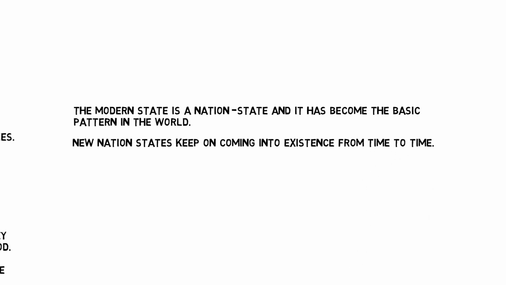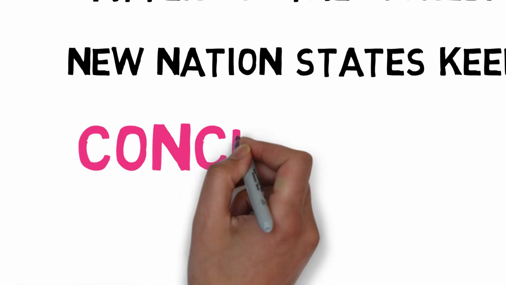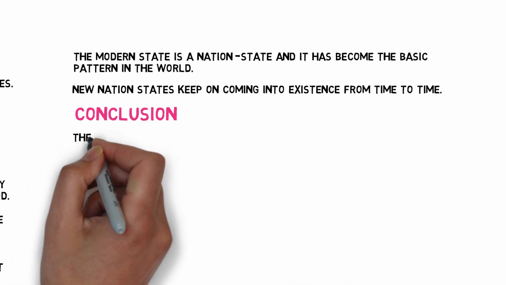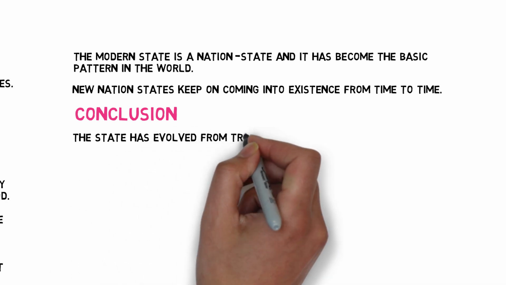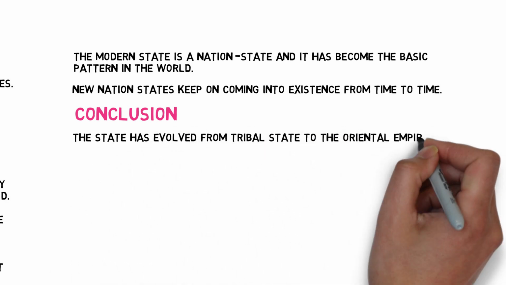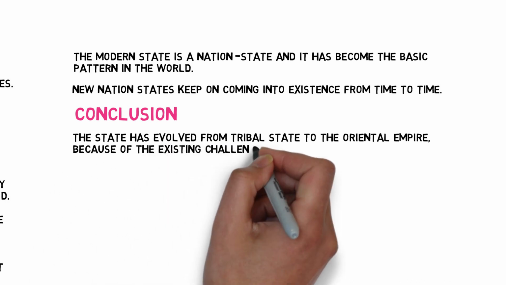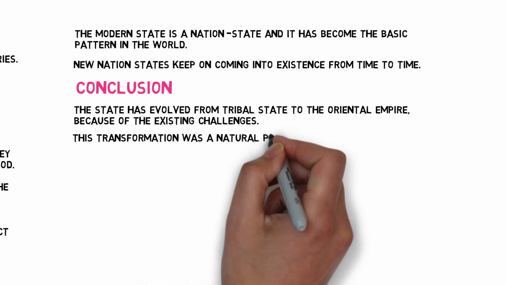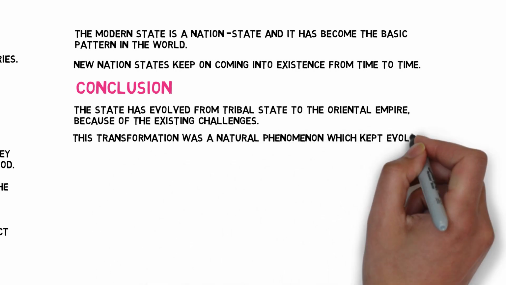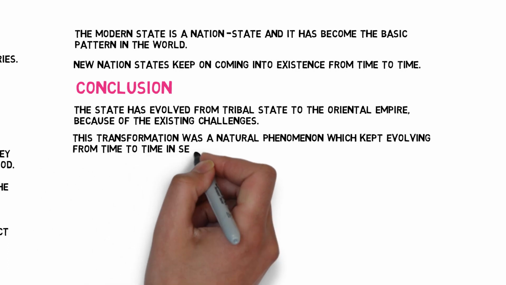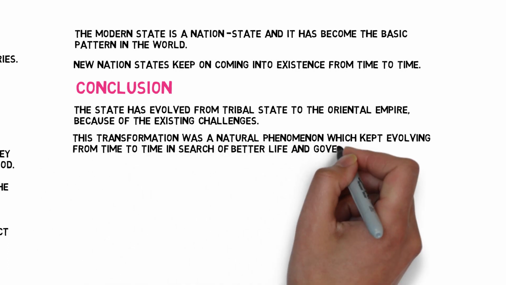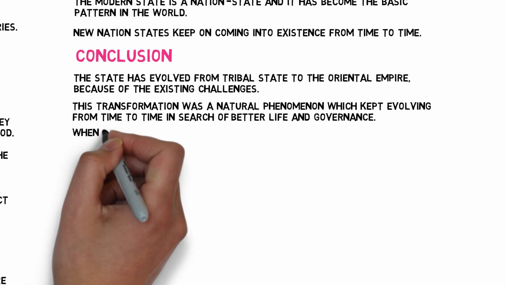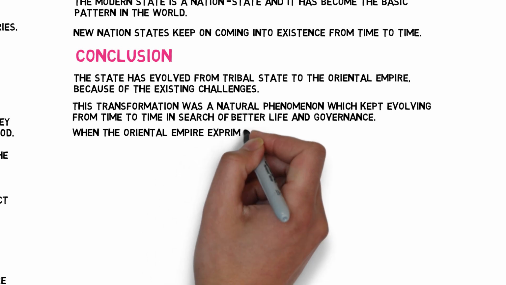So, at the end, to conclude the entire evolution of the state with all these 6 stages, we summarize as below. The state has evolved from tribal state to the Oriental Empire because of the existing challenges. This transformation was a natural phenomenon which kept evolving from time to time in search of a better life and governance. When the Oriental Empire experiment collapsed, it gave a new start to the concept of Greek city-state.